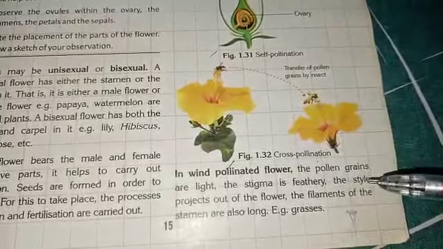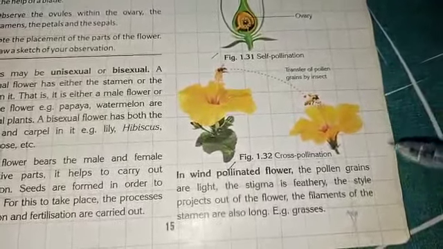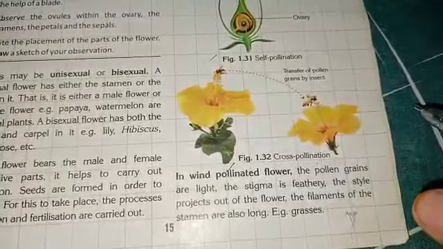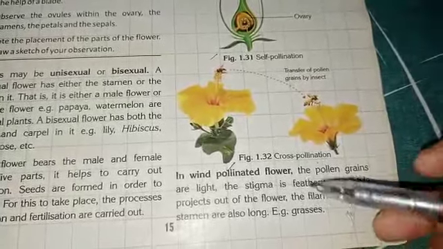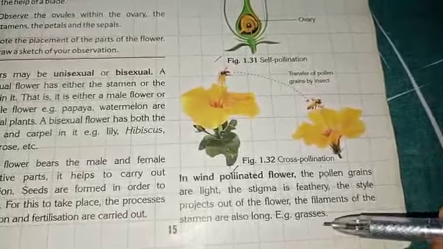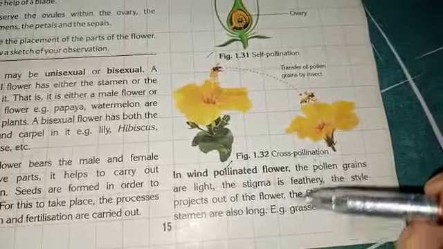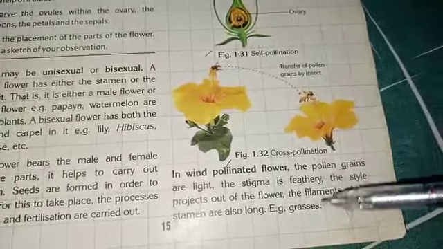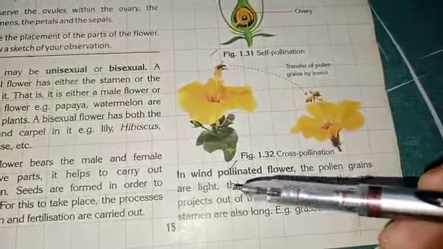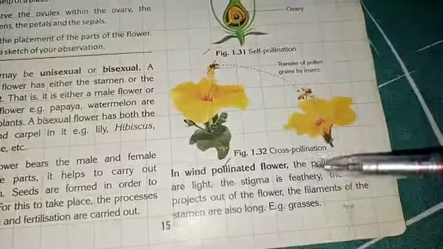Okay, so in wind pollinated flowers, the pollen grain should be light in weight. Their stigma should be sticky and hairy, to catch the pollen grains. The style of the flower should also be long, and the filaments of the stamen should also be long. An example of wind pollinated flowers: grasses. In grass, students, there are flowers in which pollination takes place with the help of wind. Those flowers do not have brightly colored petals or a very nice smell, and in those flowers pollination can take place with the help of wind, and the process is called wind pollination.